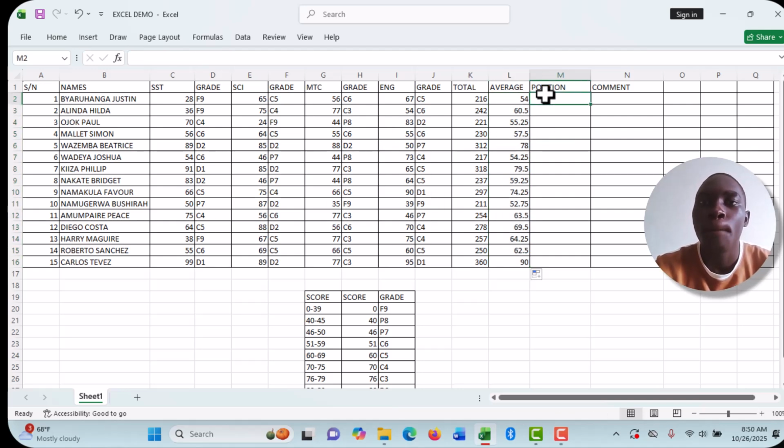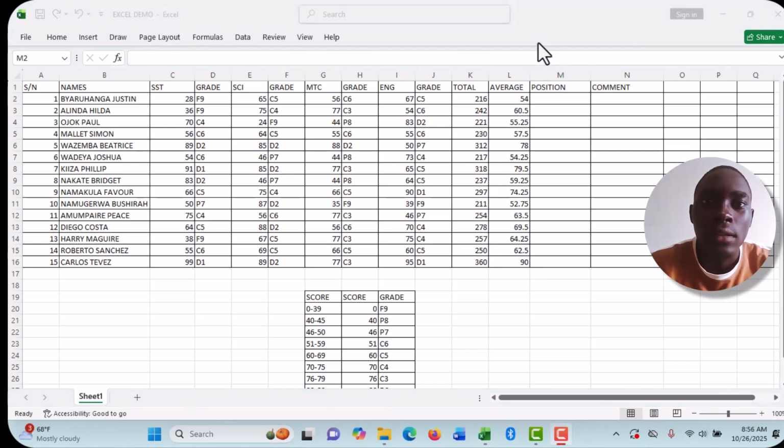Then we go to position. How do you put the position? Position is ranking. We want to rank all these candidates from the best to the worst. So how do you go about it? About the ranking, the position.